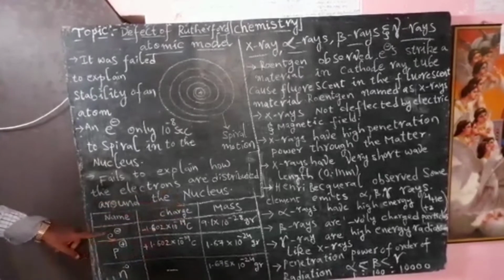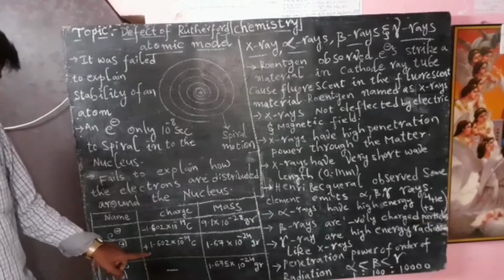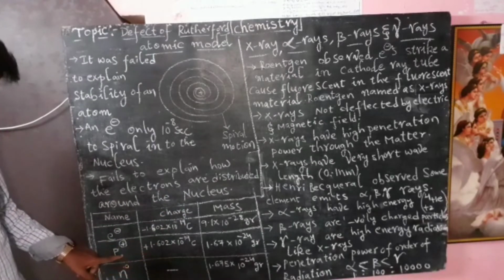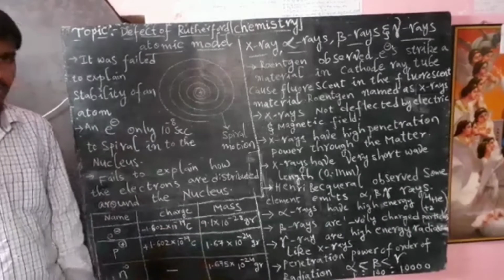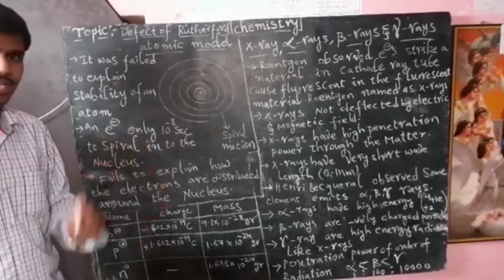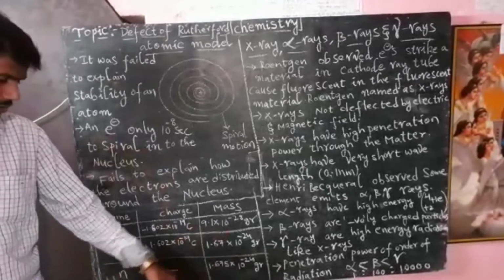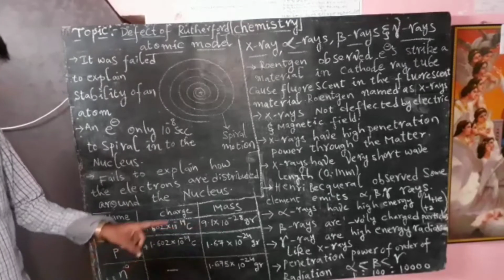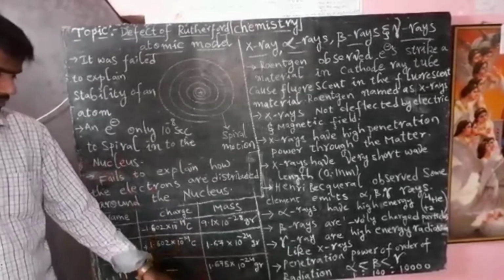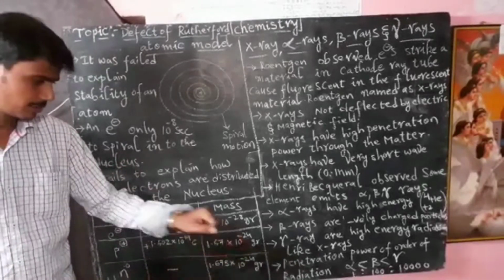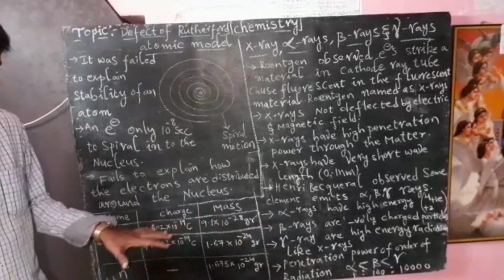So minus charge represents electron charge, whereas the same value with positive charge is the charge of the proton. When you observe the mass of the electron, proton and neutron, the mass of the electron is very negligible. Whereas proton is 1.67 into 10 to the power of minus 24, whereas neutron, among these three subatomic particles, has the highest mass. Why? Because it is 1.675 into 10 to the power of minus 24 grams. So this is about charge and masses of the fundamental particles.